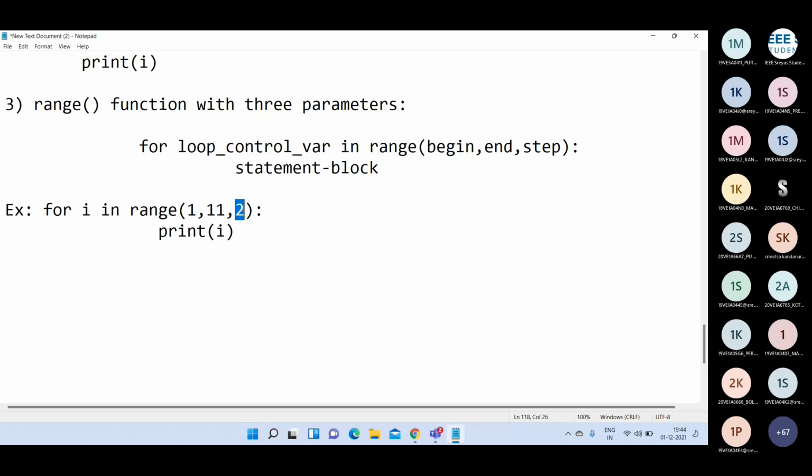My step size value is 2. That means first I print 1, then to that I add 2, so the next number is 3. Next is 3 plus 2, so I print 5. The next number is 7. The next number is 9. So in the output, I will get 1, 3, 5, 7, 9. Are you getting it?